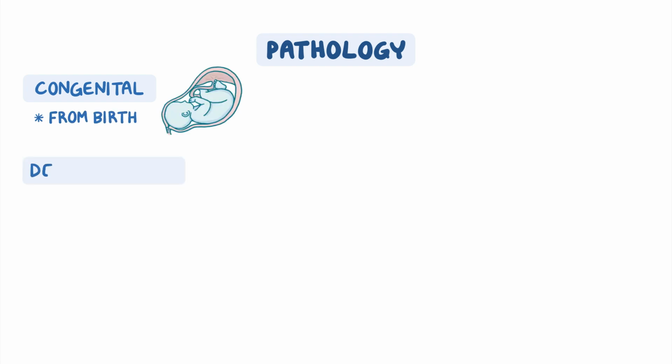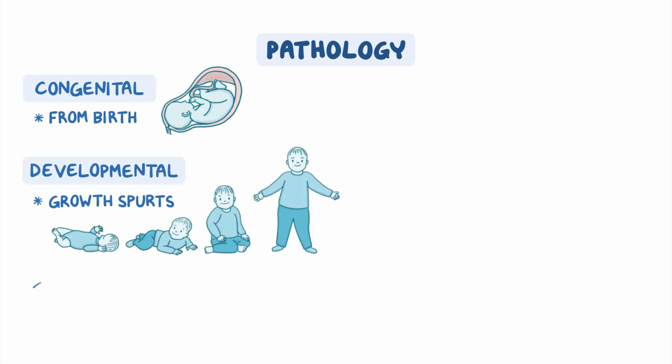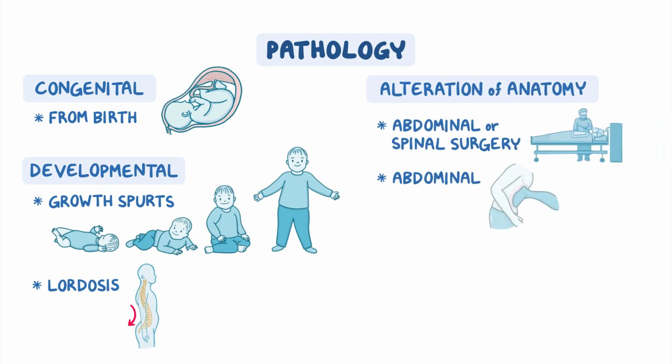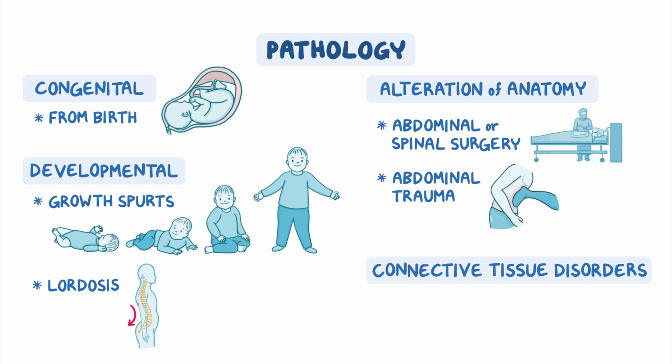The structural anomaly can be congenital, meaning from birth, developmental, such as with growth spurts and lordosis, or caused by an alteration of anatomy due to abdominal or spinal surgery or abdominal trauma, and it has been associated with connective tissue disorders.